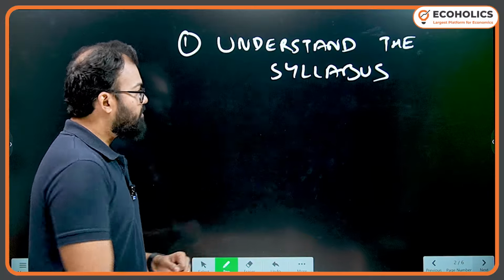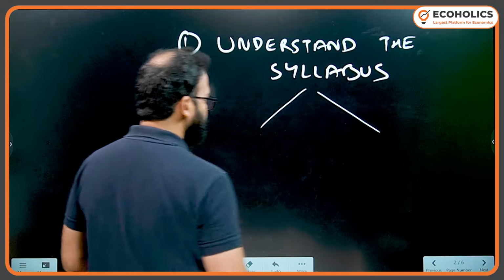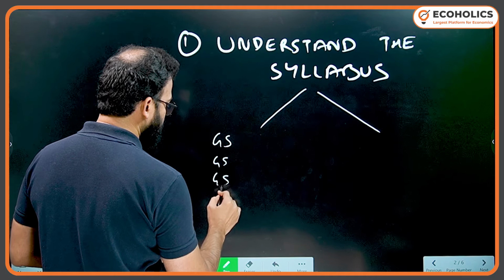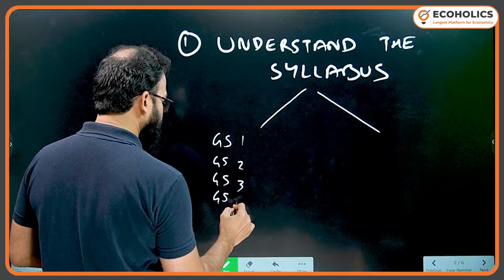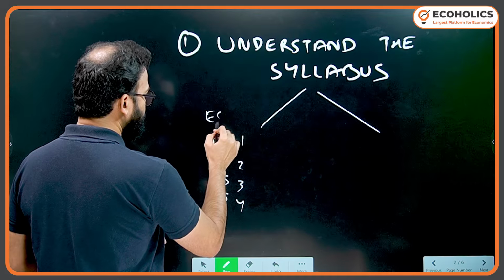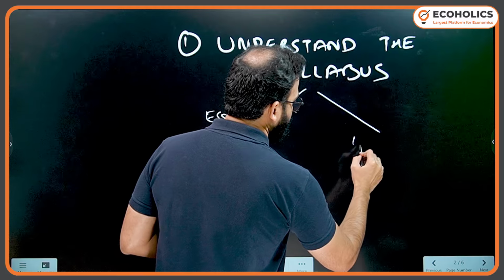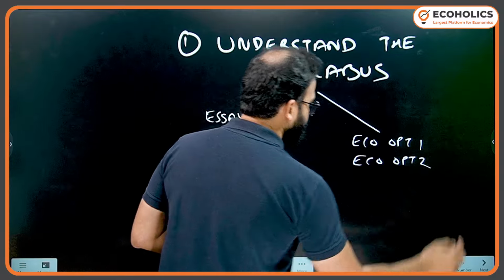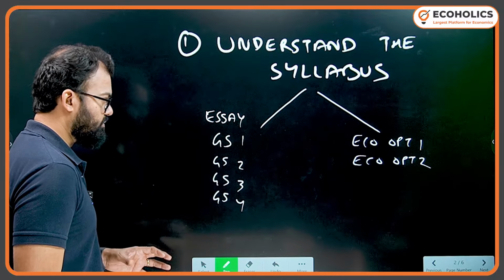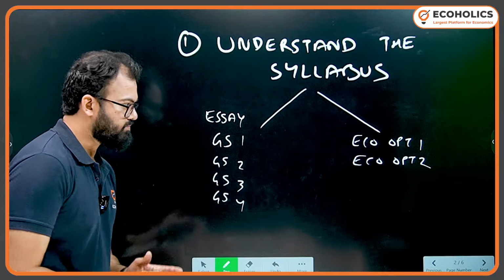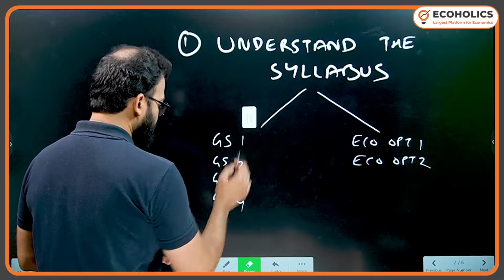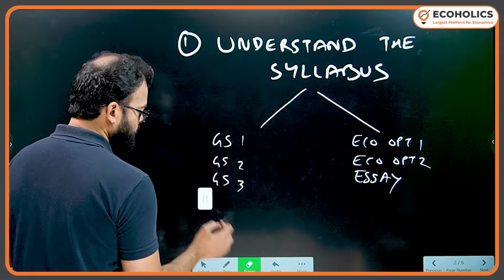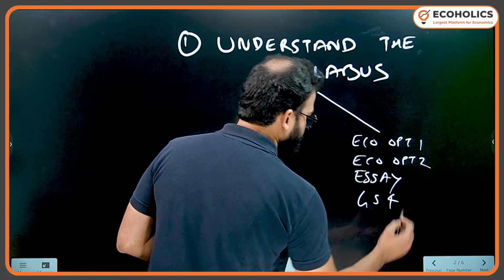Now we talk about economics as an optional subject. Under the syllabus, if you see, first I'll talk about GS plus optional. So we have GS 1, 2, 3, 4, and we have essay on top, and then we have Eco optional 1 and Eco optional 2. Now how to strategize your preparation? If you see cost benefit analysis, and if I put this essay paper here, and then again GS4 paper here.